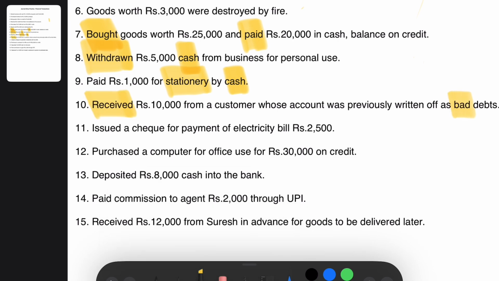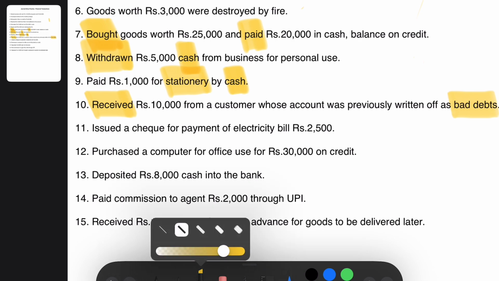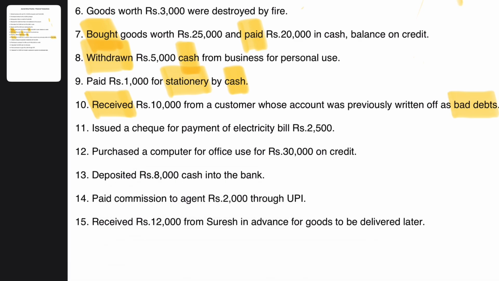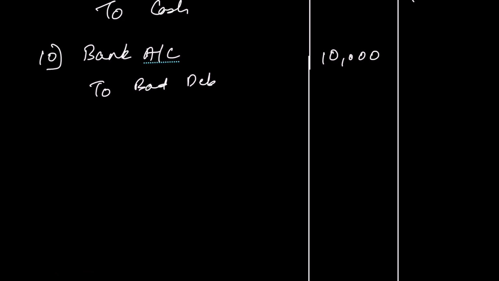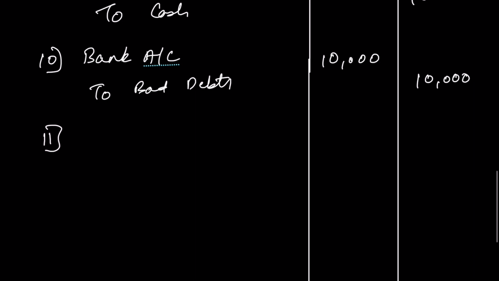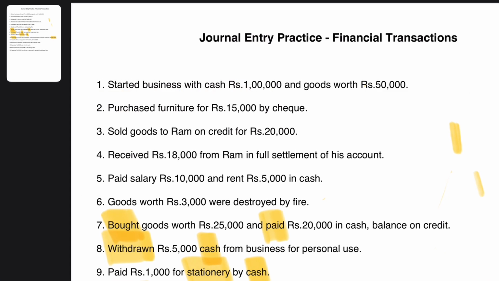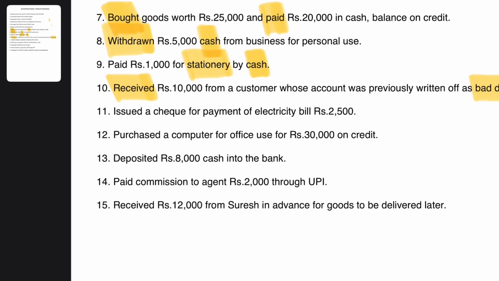So here we are going to debit the bank account and credit the bad debts account, because the provision was already created for bad debts. So that is the reason we are crediting the bad debts account instead of crediting the customer account. So our bank account is getting debited by 10,000 rupees because the customer has paid us to the bank account, and we credit bad debts, rupees 10,000.